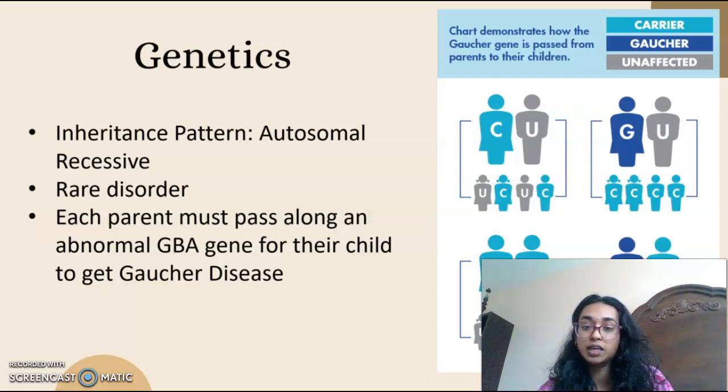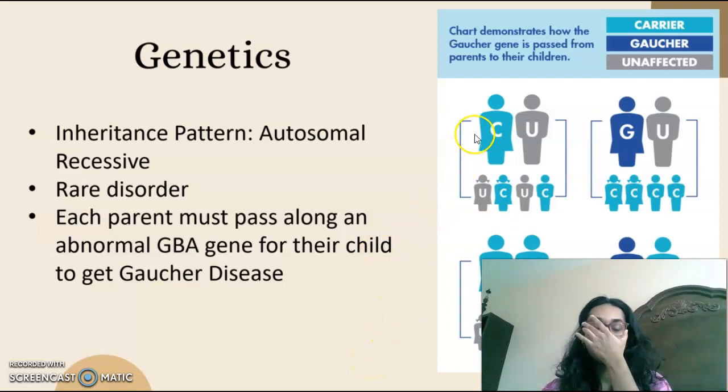This means that each parent must pass along the recessive abnormal GBA gene for their child to get the disease and display the symptoms. Since Gaucher disease is an inherited disease, if both parents are carriers of the mutated GBA gene, then their child will inherit the condition, but may not necessarily have the disease or show the symptoms. And if both parents have Gaucher disease and show the symptoms, then all of their children will inherit two Gaucher disease genes, and will also have the disease and the symptoms as well.